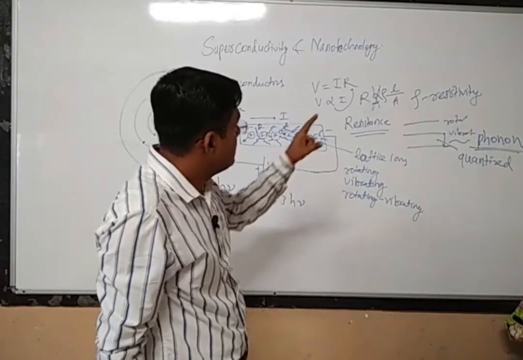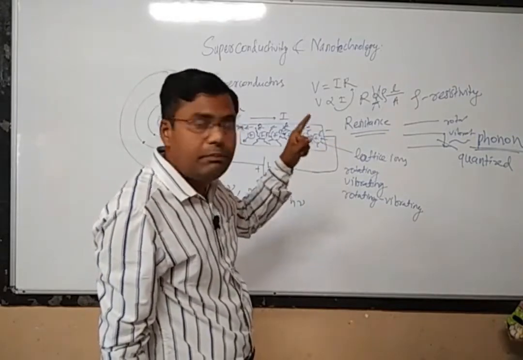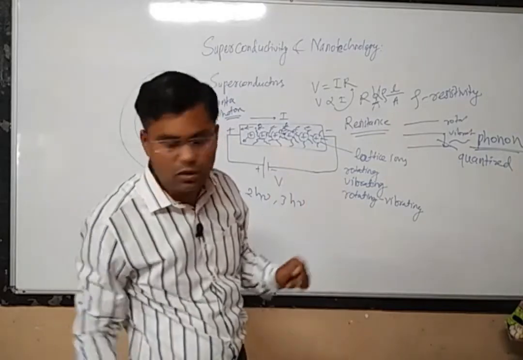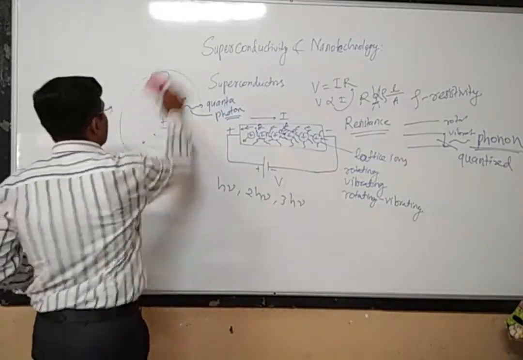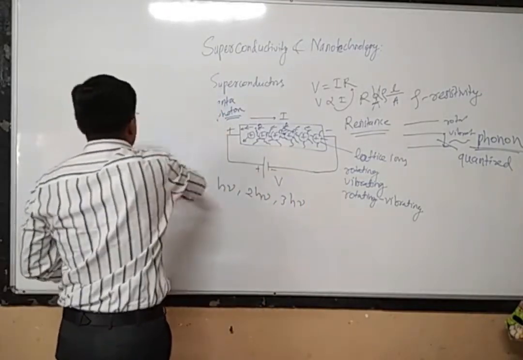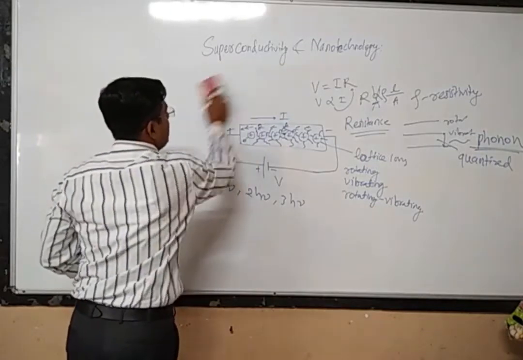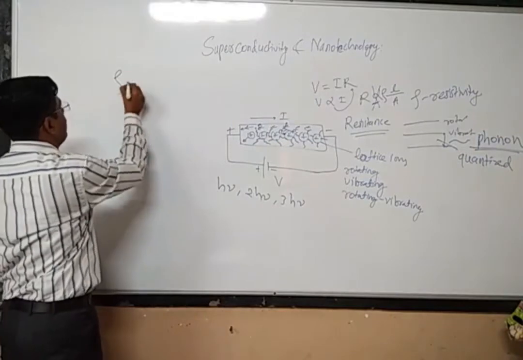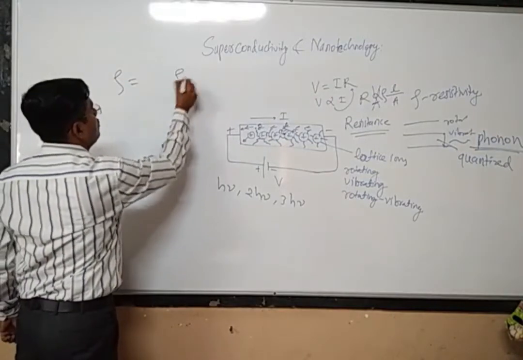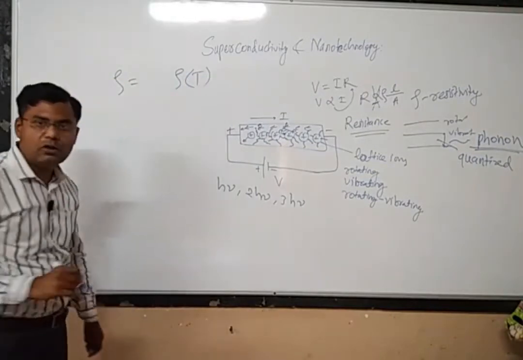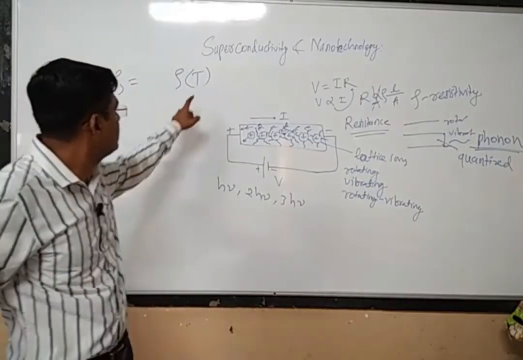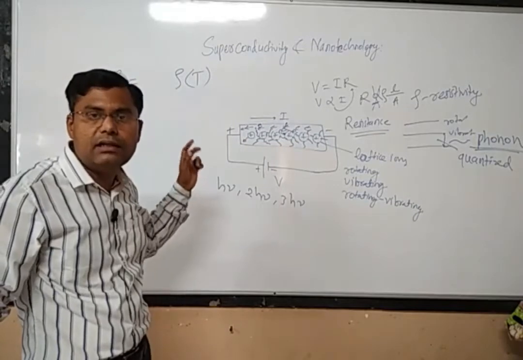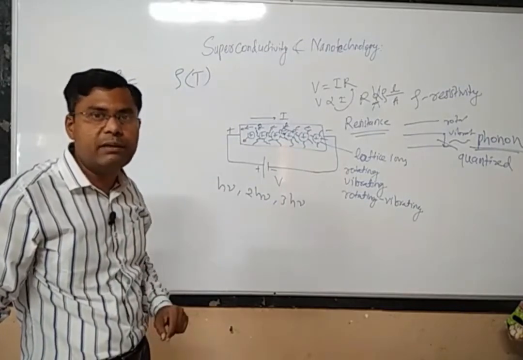Now this resistivity is dependent on the temperature. If you want to find out the relationship between this resistance and temperature, you can write this particular formula: rho is equal to rho of T. Normally this resistivity is directly proportional to the temperature. Now what will be the effect of temperature? Why am I saying that this resistivity is directly proportional to the temperature?